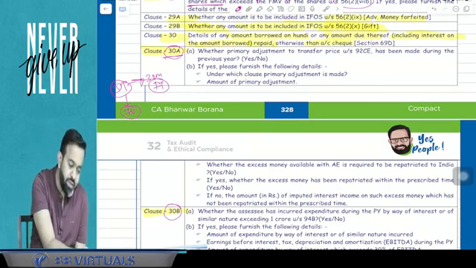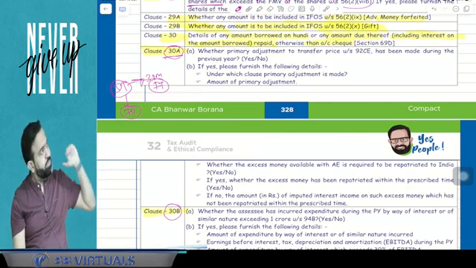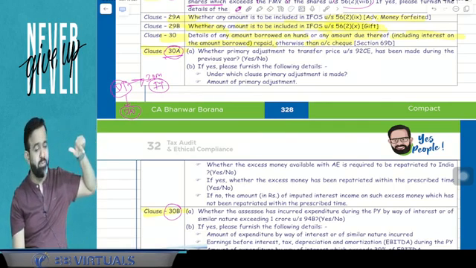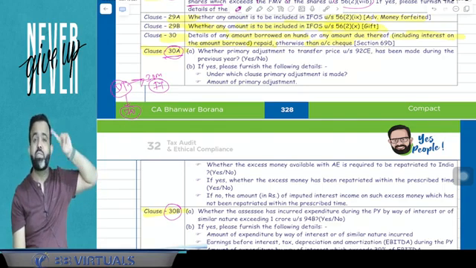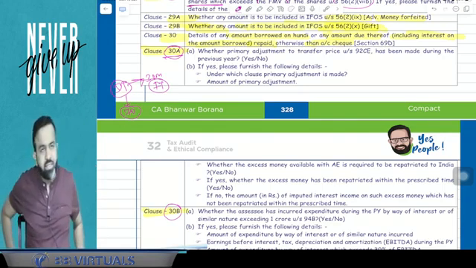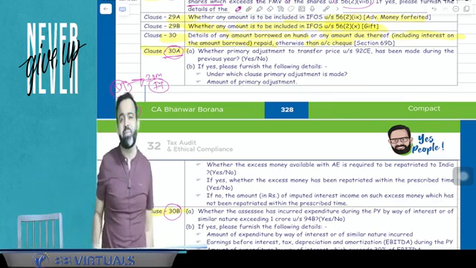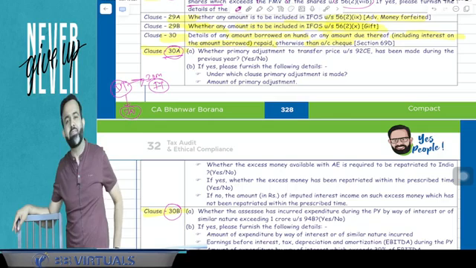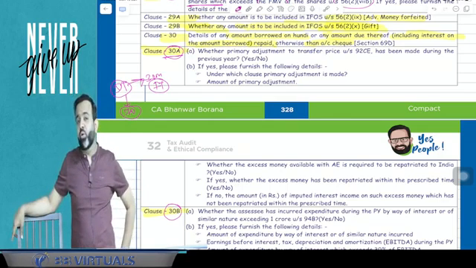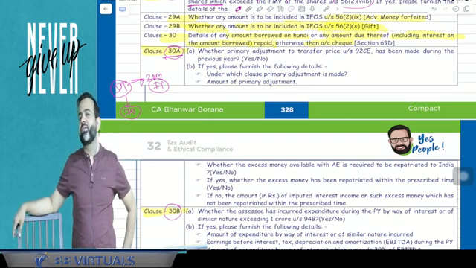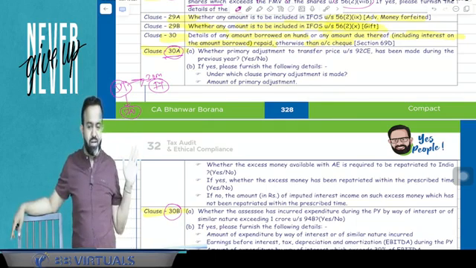Whenever there is a transaction between associate enterprises, there may be a primary adjustment and a secondary adjustment under section 92CE. Under primary adjustment, if your income is increased, then you have to repatriate that money to India within 90 days from the associate enterprise. Otherwise, it will be treated as a deemed loan and every year interest income will be included. So this is all about clause number 30A.